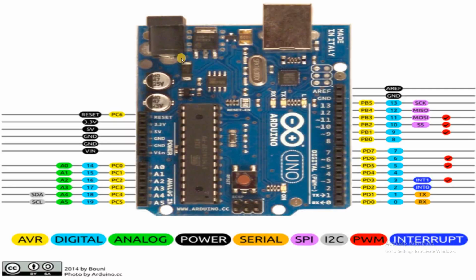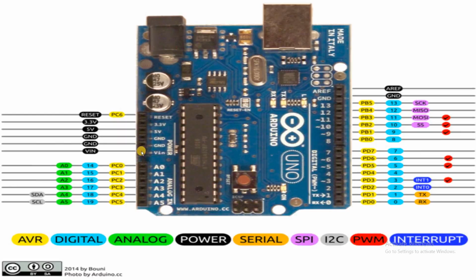This is the port where you connect your adapter to the Arduino, like a 12-volt adapter. The voltage regulator will regulate it to a voltage that can be used by the board. It will regulate it to 5 volts. This is not the only place to apply voltage to your board. You can also use a jumper to apply voltage to the board through VIN.